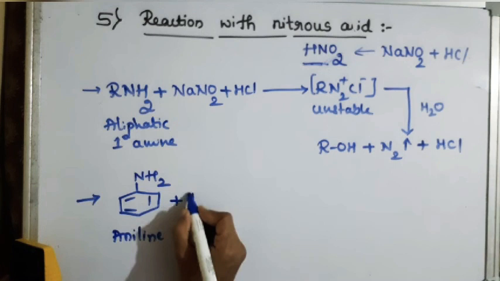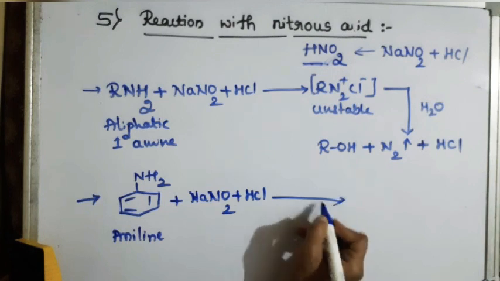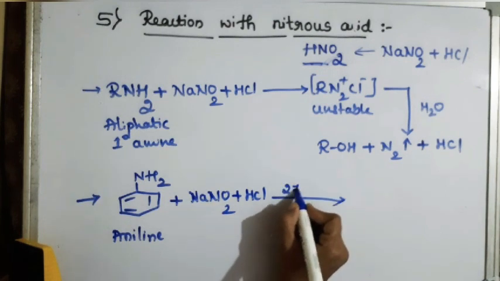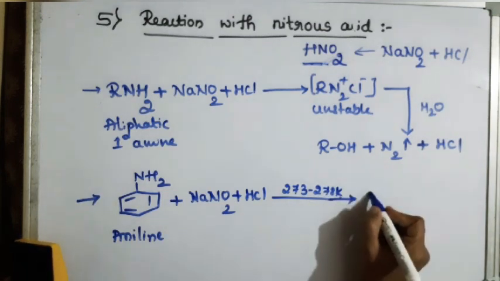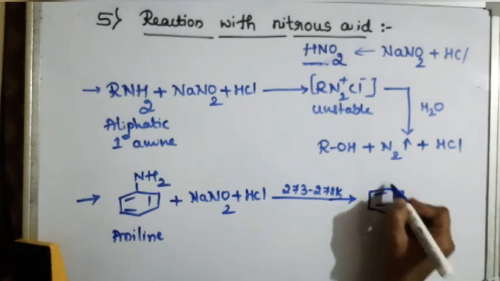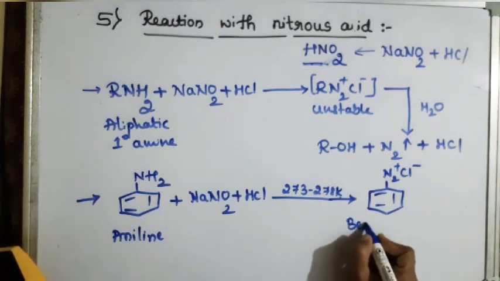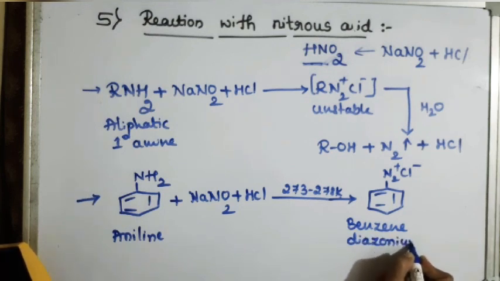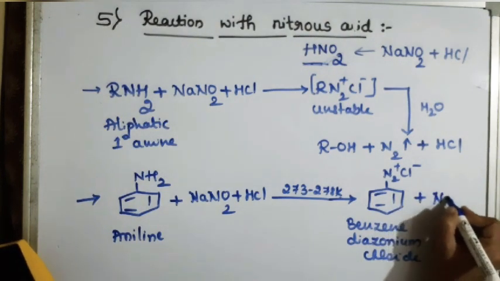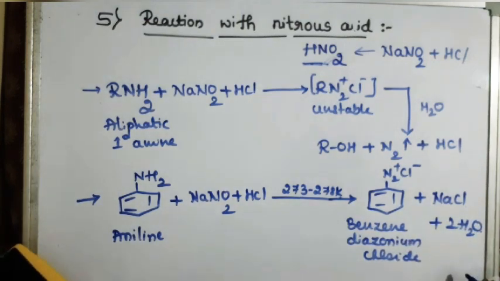When it is treated with sodium nitrite in HCl at 0 to 5 degrees Celsius or 273 to 278 Kelvin, there is a formation of benzene diazonium chloride, C6H5N2 plus Cl minus, with the release of NaCl and H2O.